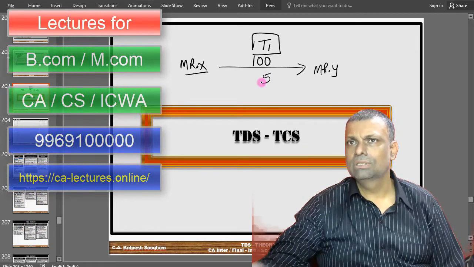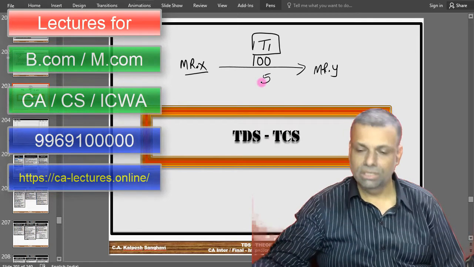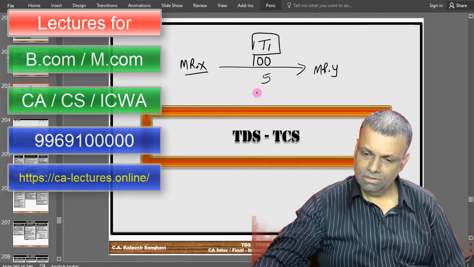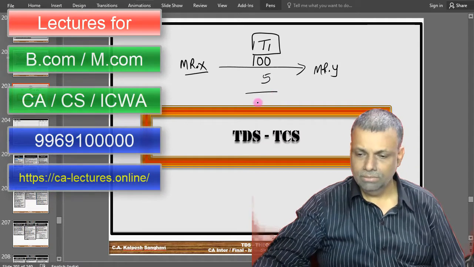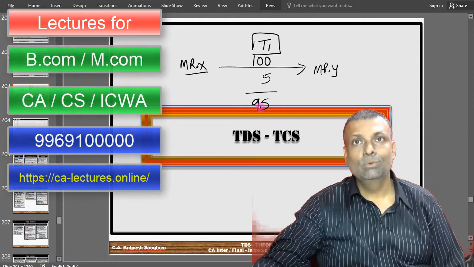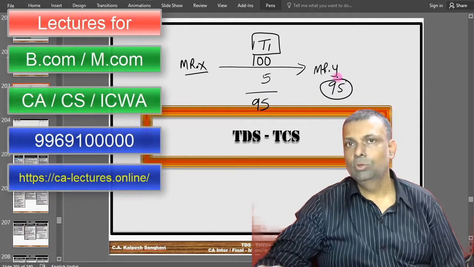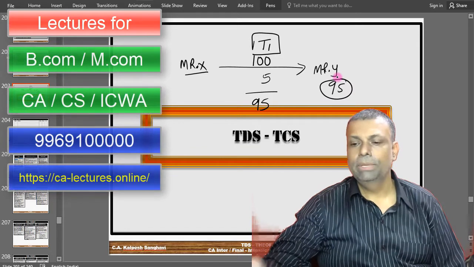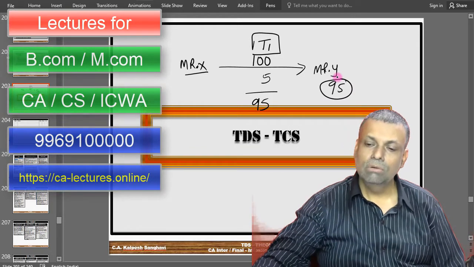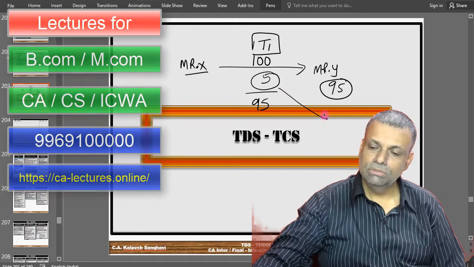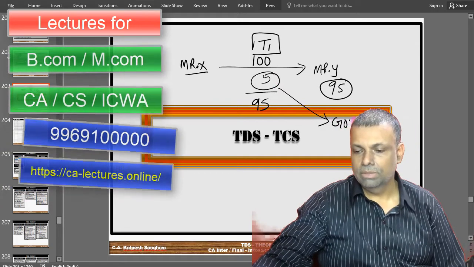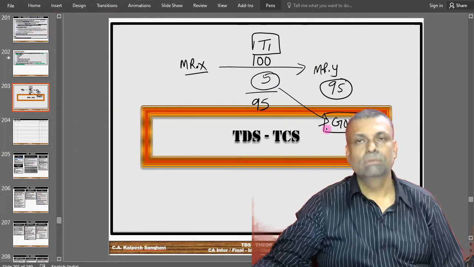Normally, by and large, all the sections will say X percentage has to be deducted. Okay. So, this much amount you have to deduct it. And you have to pay to that gentleman only 95 rupees. Actually, you had to pay him 100 rupees. But now you will pay him only 95 rupees. So, where will the 5 rupees go? These 5 rupees will go to the pocket of the government.